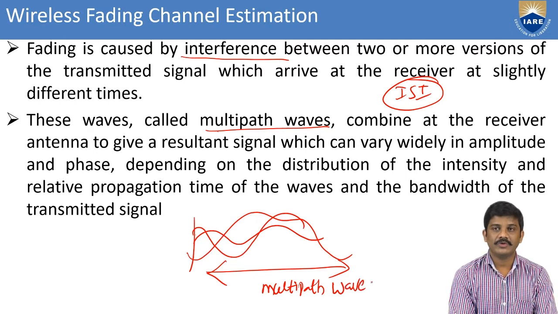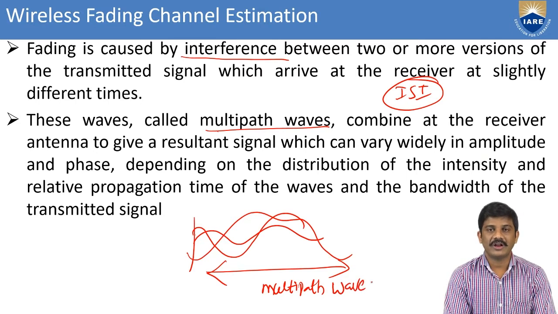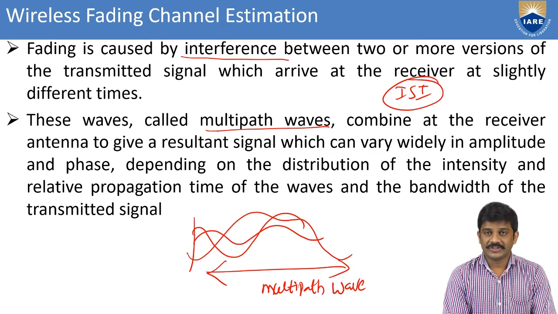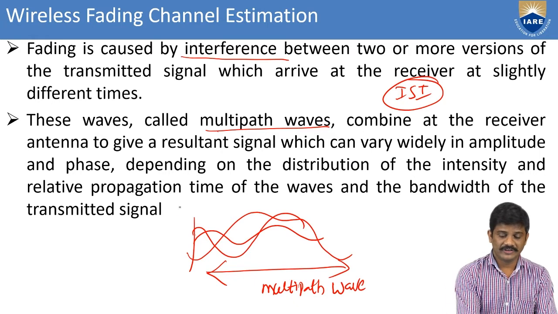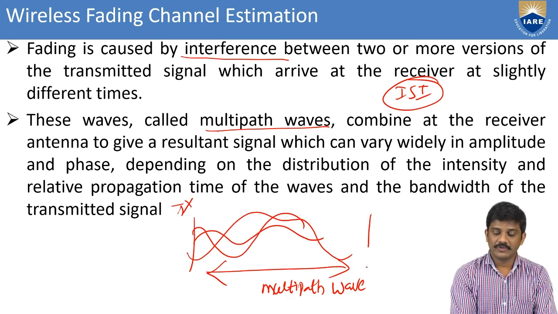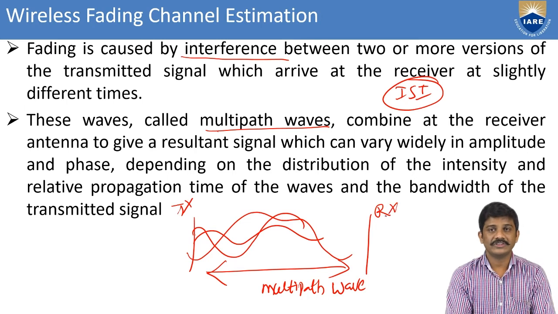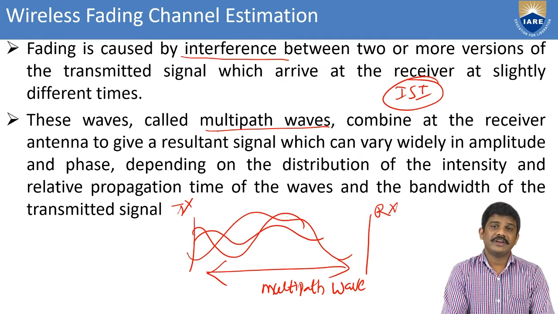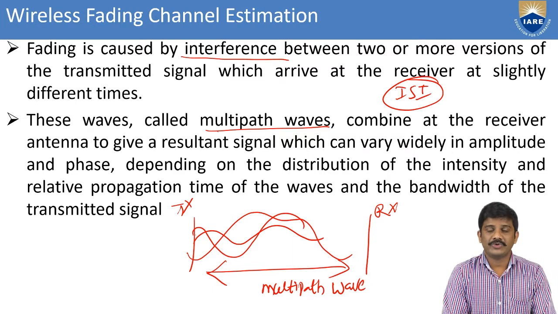Then they combine at the receiver antenna to give a resultant signal, which can vary widely in amplitude and phase, depending on the distribution of the intensity and relative propagation time of the waves and the bandwidth of the transmitted signal. This is a transmitter; at the receiver, the resultant signal can vary widely in amplitude and phase.